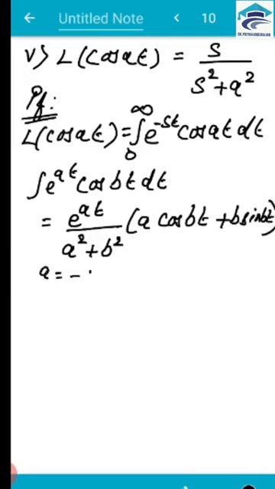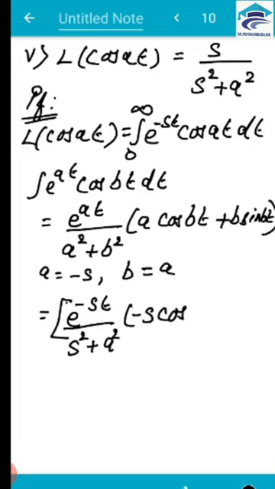What about our a here? Our a is minus s and b is of course a. So let me apply the formula. Our integration will become e power, instead of a we have minus s, so minus st by s squared plus a squared into, instead of a we have minus s, so minus s cos at plus a sin at.